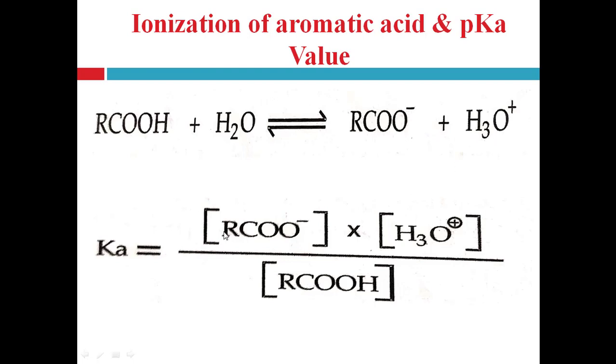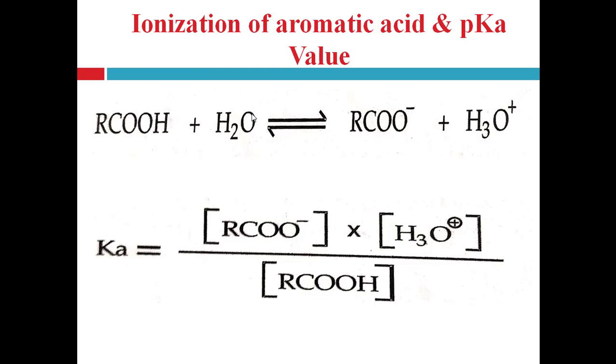So concentration of carboxylate ion times concentration of the hydronium, that is H3O plus ion, divided by the concentration of RCOOH only. Here H2O molecule is neglected because it is present in high concentration, and it is used in a small amount, that's why it can be neglected.